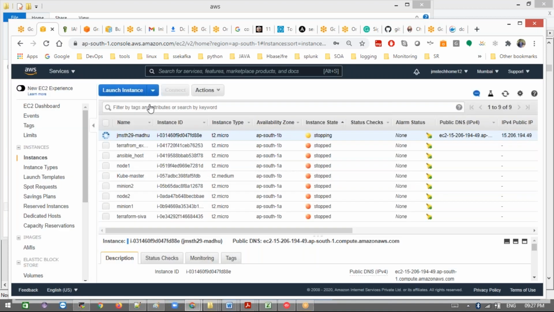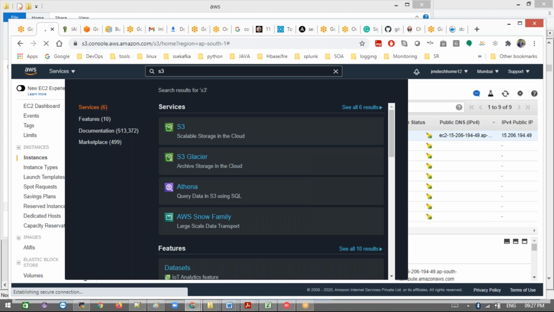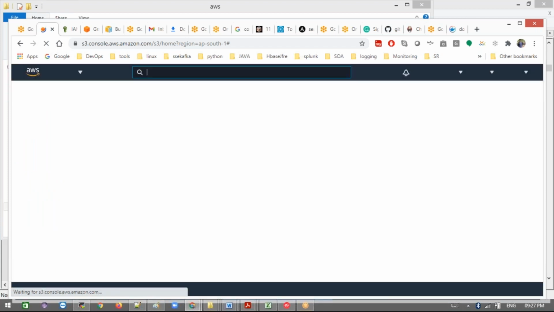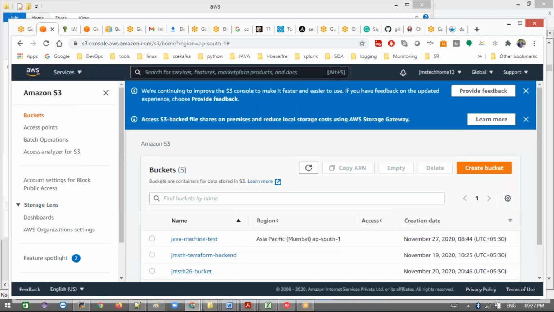Go to S3. I have a couple of buckets here.